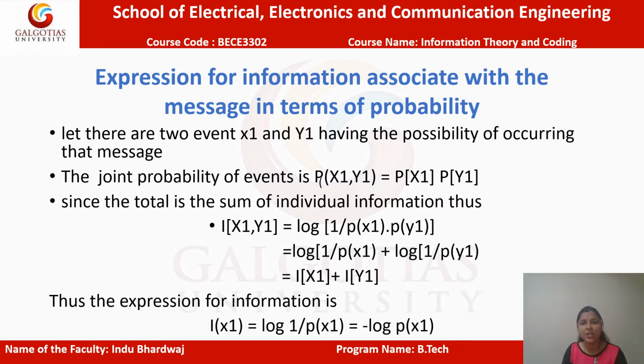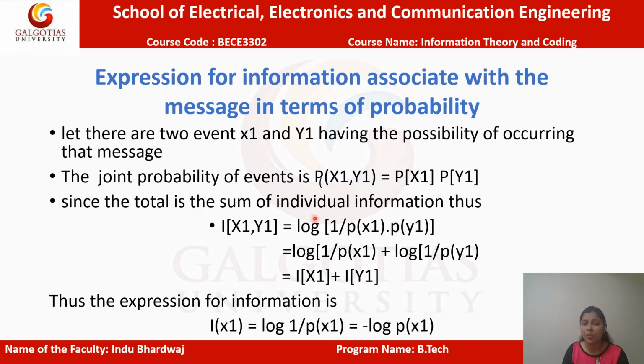Now we will see the expression for the information associated with the messages in terms of probability, and it can be derived like this. Let there be two events x1 and y1, with probabilities of occurrence P(x1) and P(y1). When these events occur jointly, the joint probability of this event is P(x1 y1), which will be P(x1) multiplied by P(y1).